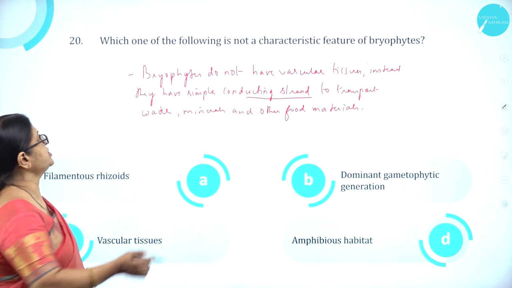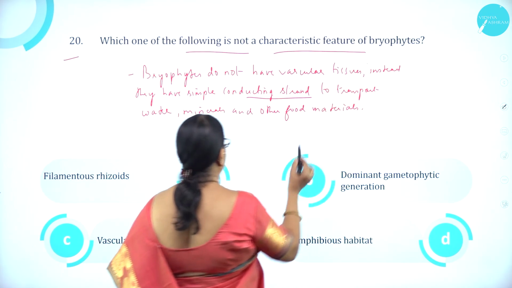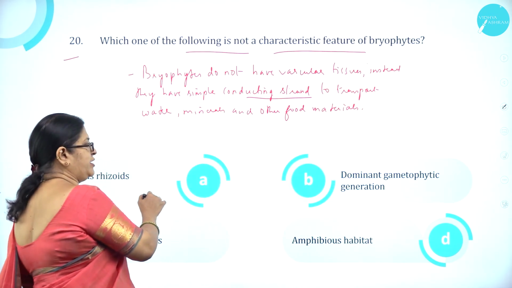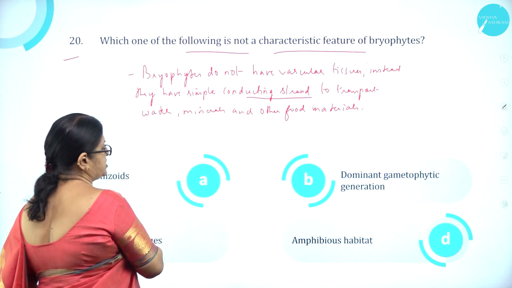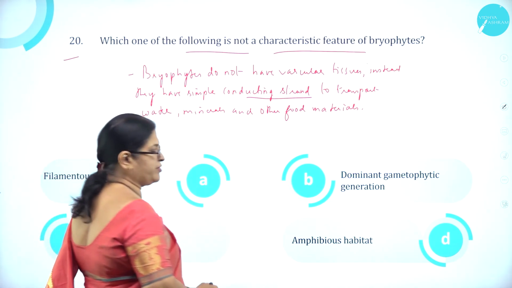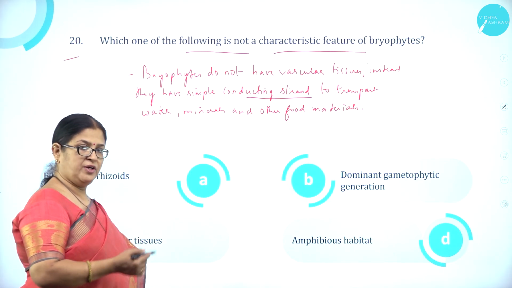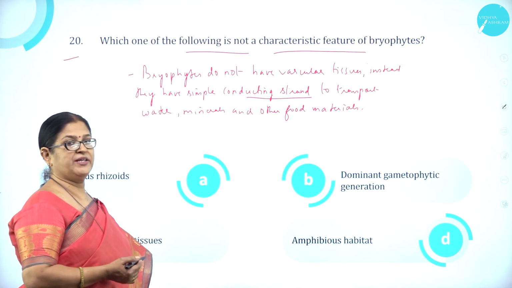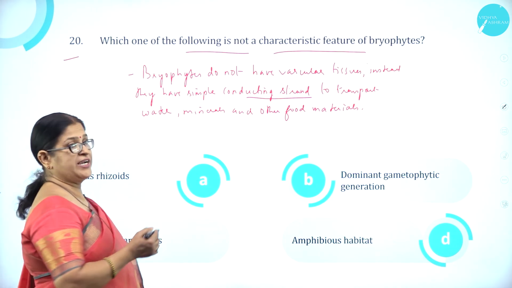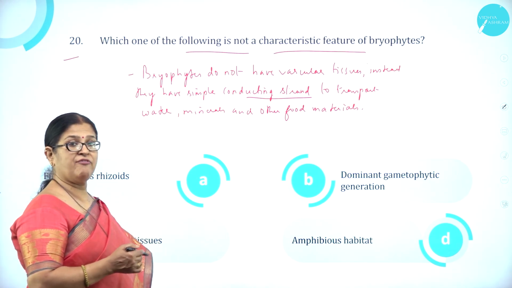Moving on to question number 20. Which one of the following is not a characteristic feature of bryophytes? Option A, filamentous rhizoids. Option B, dominant gametophytic generation. Option C, vascular tissues. And option D, amphibious habitat. As we all know, bryophytes are called amphibians of the plant kingdom because they require water to complete their life cycle. Bryophytes are called non-vascular plants because they do not have vascular tissues.